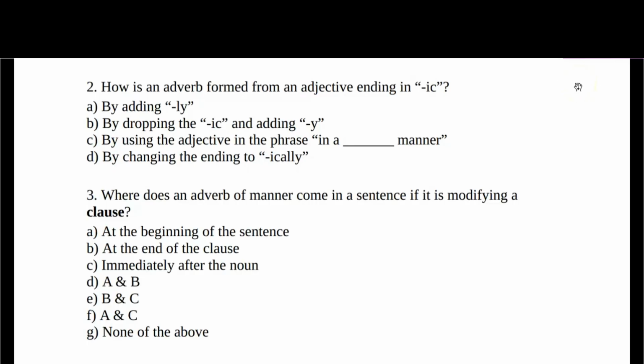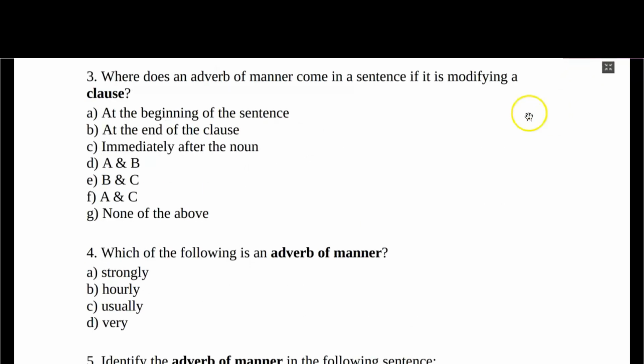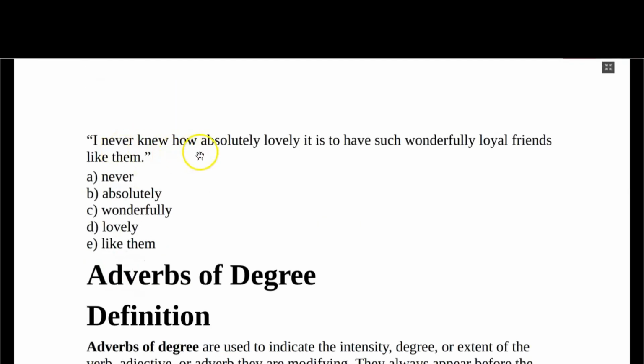Number four. Which of the following is an adverb of manner? Strongly, hourly, usually, very. What is your answer? The answer is strongly. Number five. Identify the adverb of manner in the following sentence. I never knew how absolutely lovely it is to have such wonderfully loyal friends like them.